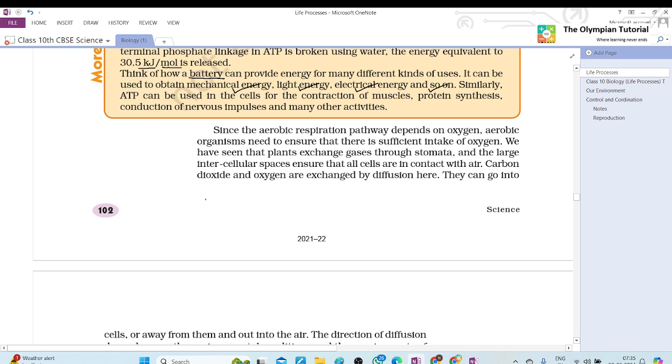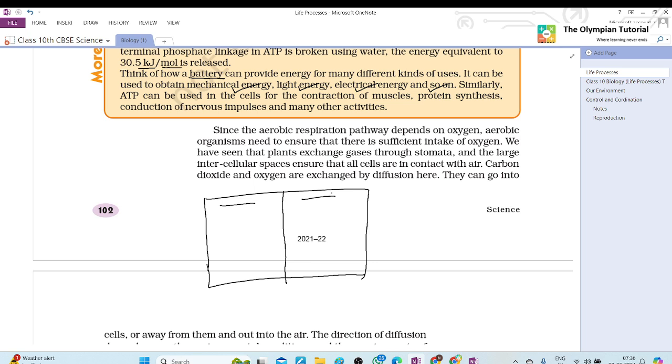In one column write down the heading aerobic respiration, and here anaerobic respiration. Written, ma'am. Okay, first point of aerobic respiration. Can you tell me the first point? Takes place in the presence of oxygen. Same first point for anaerobic: takes place in the absence of oxygen. Very good. Write it down.